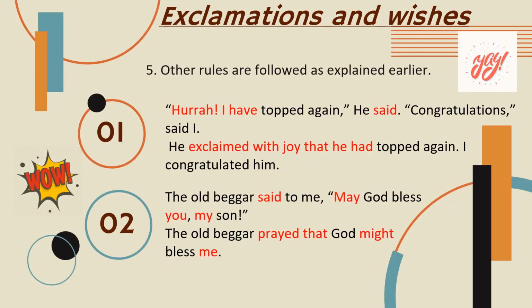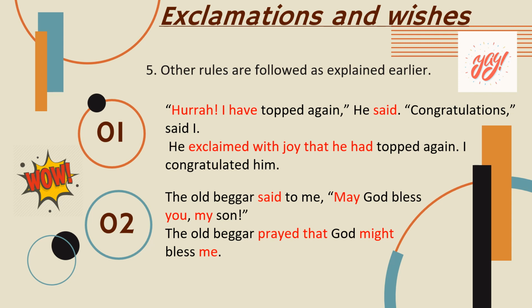Other rules are followed as explained in part 1. Now let us see few examples. "Hurrah! I have topped again," he said. "Congratulations," said I. Now here, hurrah, it is a feeling of joy.